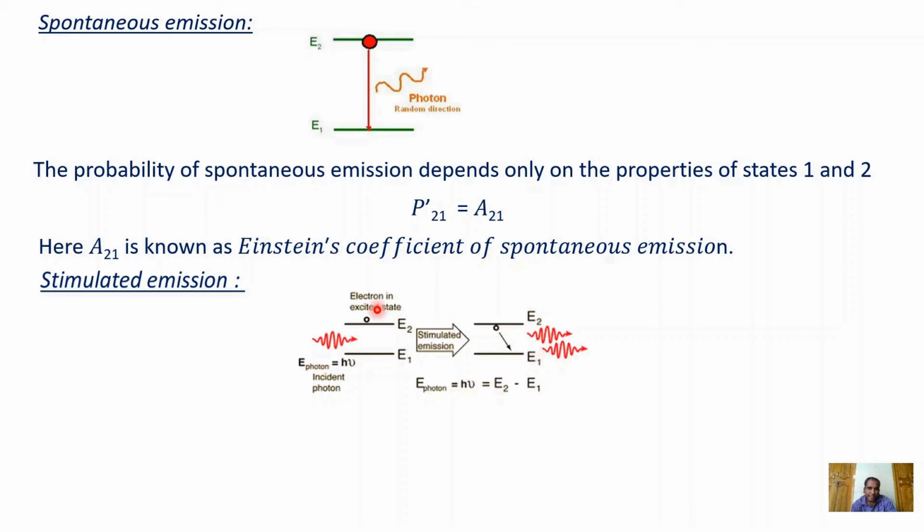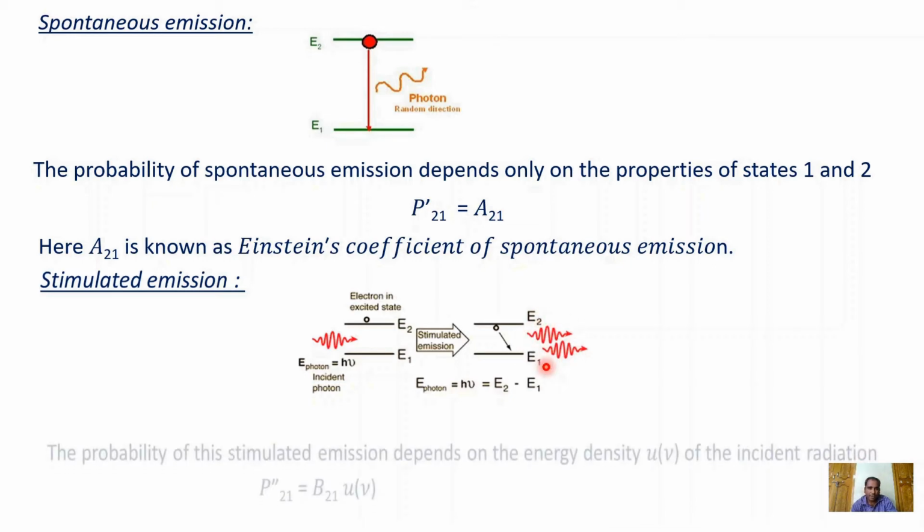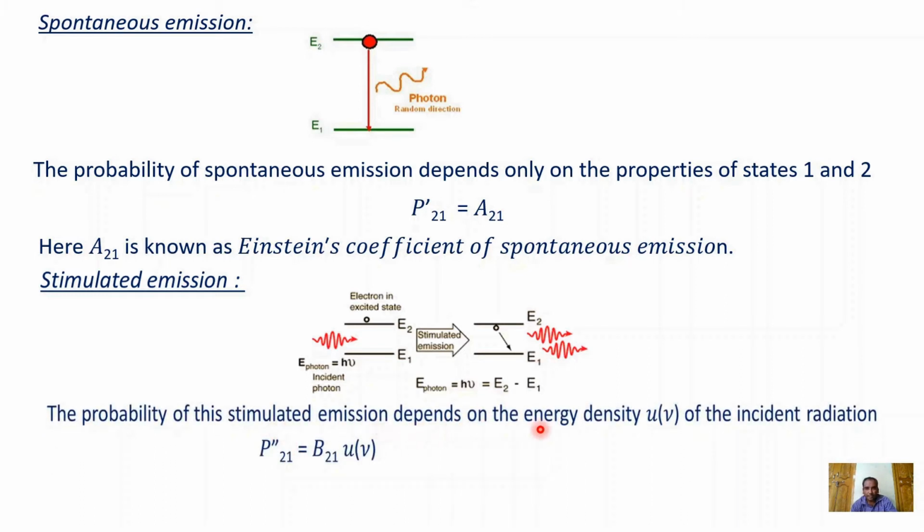It is noted that in stimulated emission, the external photon is not absorbed by the electron. The only interaction between the external photon and the excited electron causes the transition from E2 to E1 by emitting another photon of energy h nu. These two photons are in phase with each other. Therefore, the probability of stimulated emission depends upon the energy density of the incident radiation. P21 is equal to B21 times energy density.